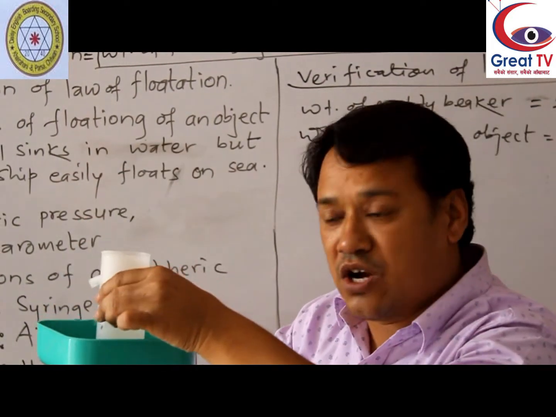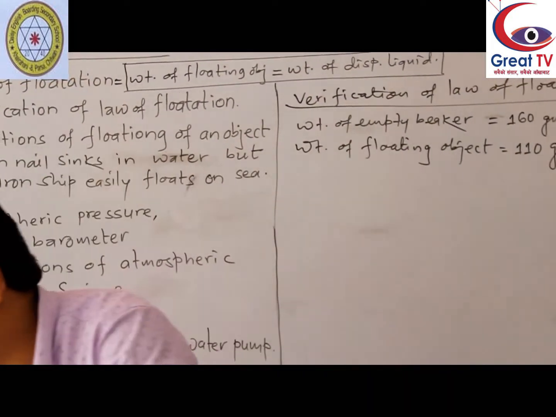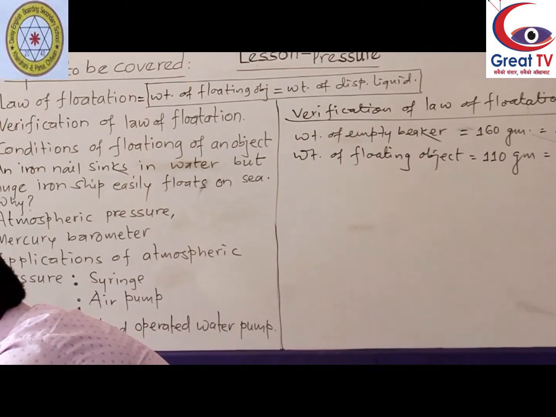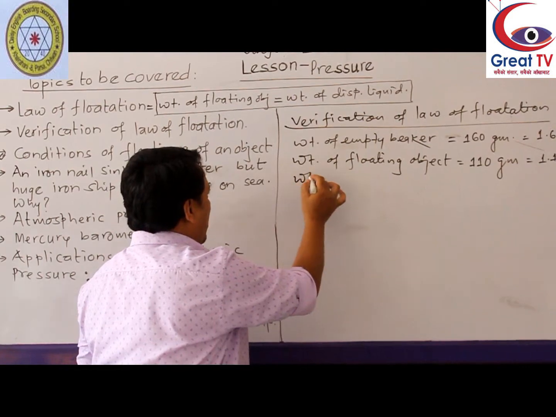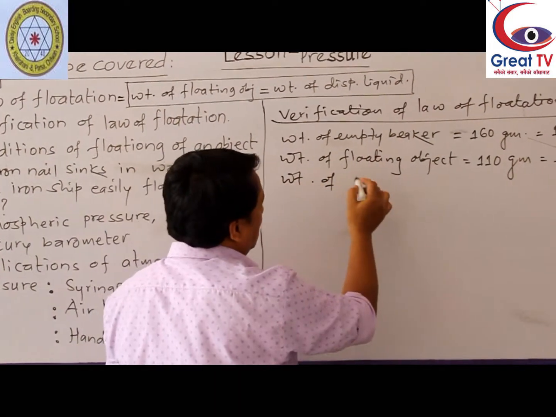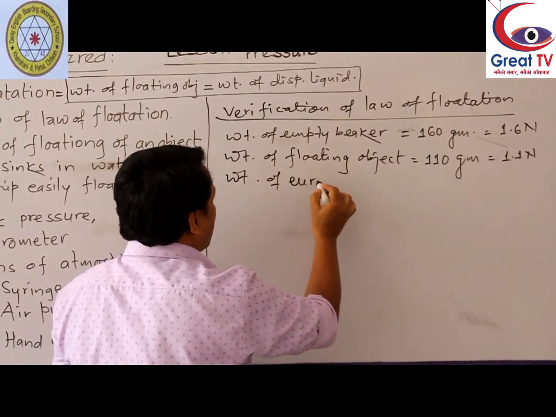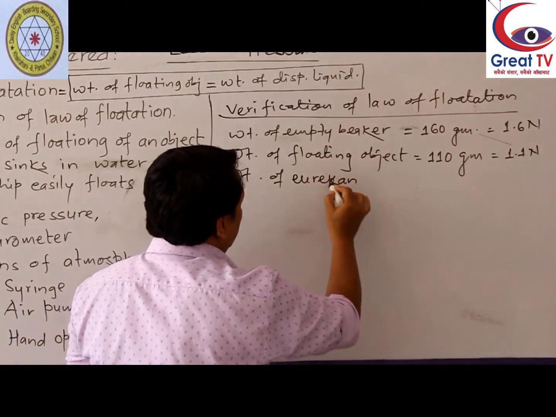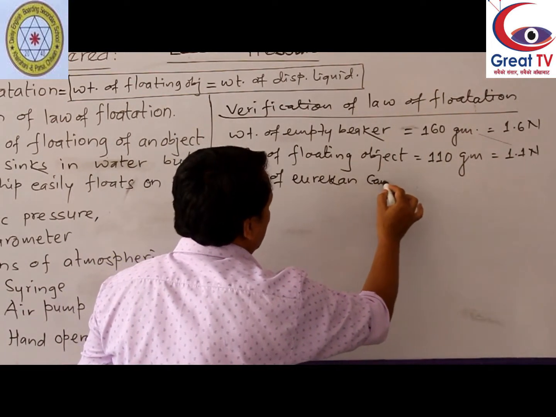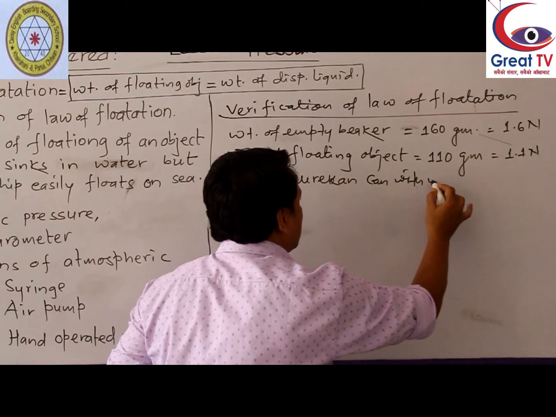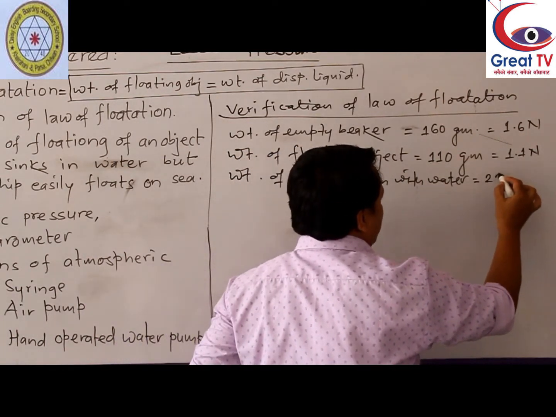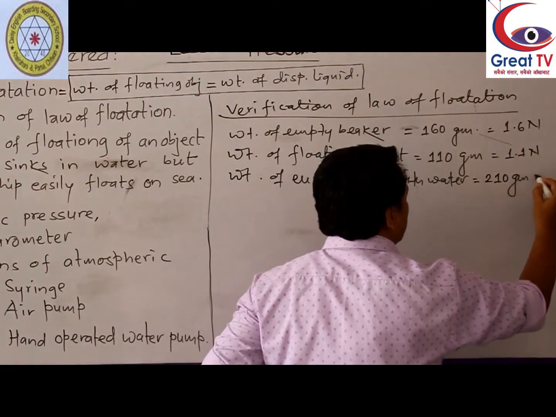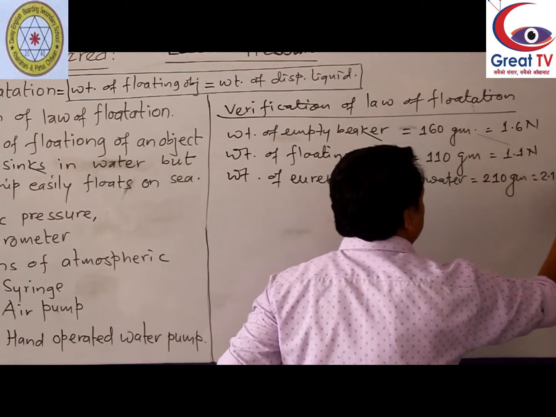Okay, 210 here is. So we have found the weight of Eureka can with water equals to 210 gram, 2.1 Newton.